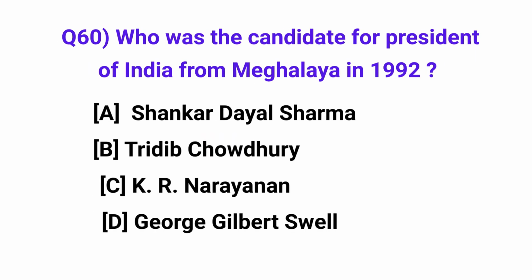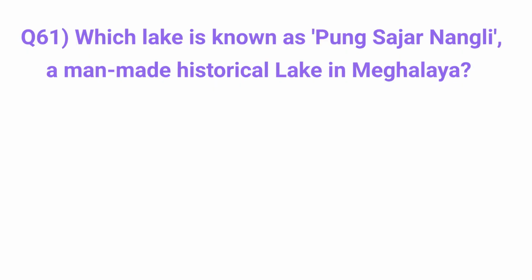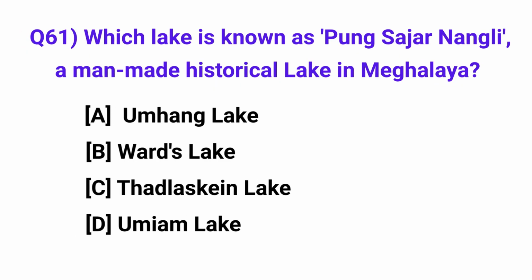Who was the candidate for President of India from Meghalaya in 1992? Answer: George Gilbert Swell. Which lake, known as Phang Sajar Nangli, is a man-made historical lake in Meghalaya? Answer: Tadlaskhen Lake.